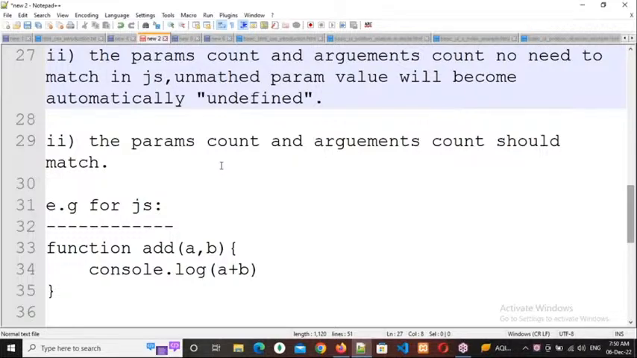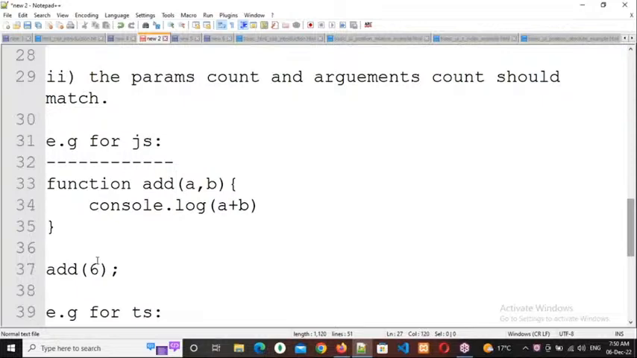So actually we get the output as NaN, not a number. Why? Because what is the description I have written? The parameters count and arguments count no need to match. Since it is no need to match, it doesn't throw error. Why? Because unmatched parameter value will become automatically undefined.